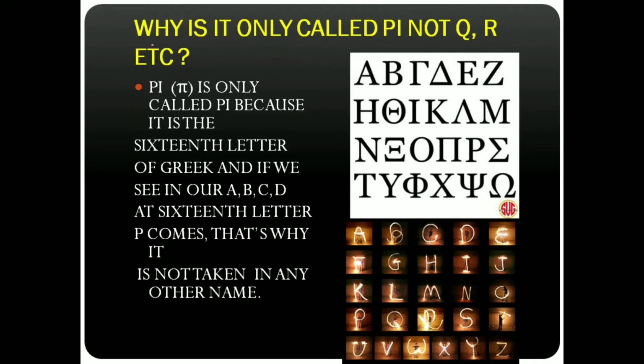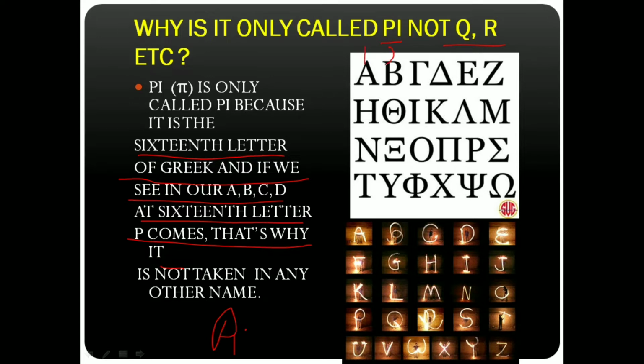Now you will be thinking, why do we only say pi, not q, r, a, b, c, d, etc.? It is called pi because it is the 16th letter of the Greek alphabet, and if we see the alphabets A, B, C, D, at the 16th letter P comes. That's why it is known as pi, not taken in any other name.